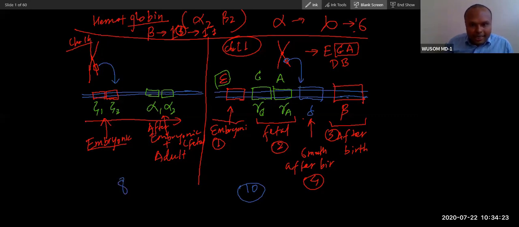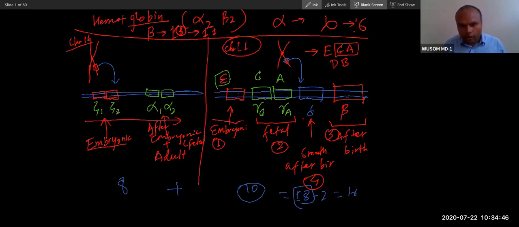So about 18 will be there. But sometimes we consider them as 1, so 2 will be reduced sometimes. So 16 will be there, 16, 18. So in total there will be 10 genes for beta, and then 8 genes for, what is there?